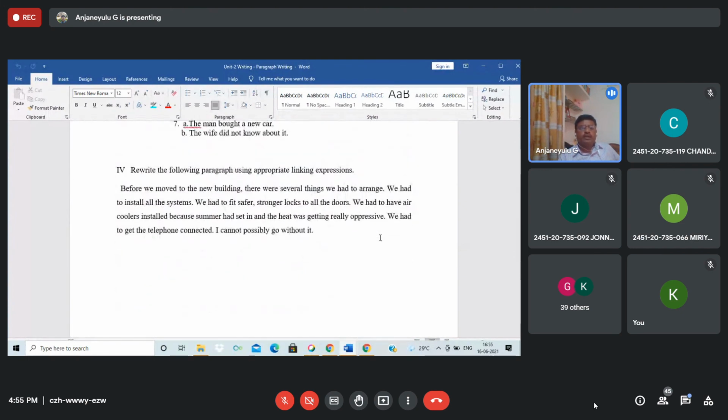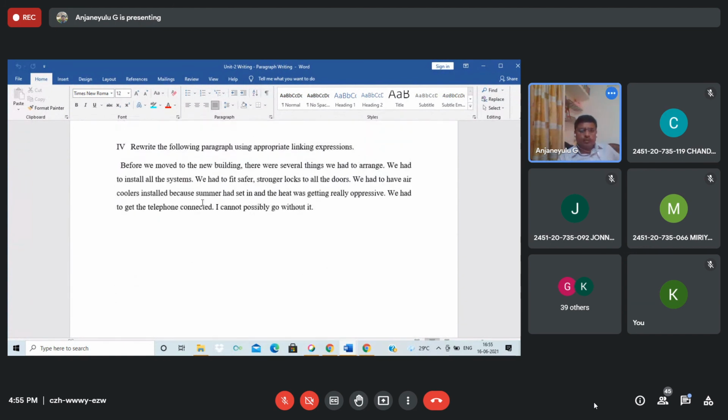So now here, rewrite the following paragraph using appropriate linking words. One paragraph has been given for you. You have to make a draft with the help of linking words. What is meant by linking words? Linking expressions are nothing but connectives or transitions. Before we moved to the new building, what happened? There were several things we had to arrange. We had to install all the systems.